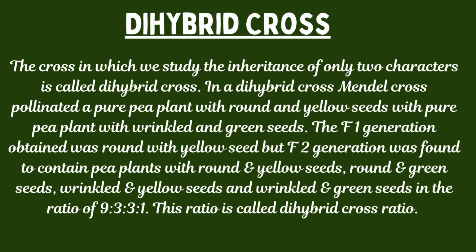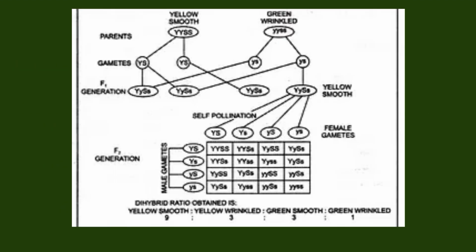And lastly, pea plants with wrinkled and green seeds. All the four types of pea plants in F2 generation were in the ratio of 9:3:3:1. This ratio 9:3:3:1 is regarded as dihybrid ratio or dihybrid cross ratio.